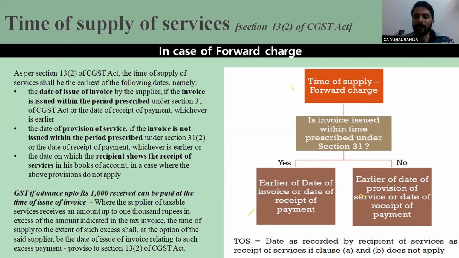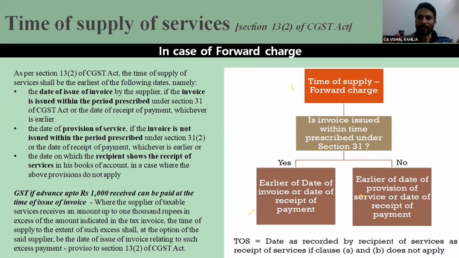But the date of determination of time of supply would be governed by the date on which services are rendered by me. Gaurav ji is saying date on which service is complete. Absolutely right. Now, there is a specific exclusion to this rule. The proviso has been inserted. That proviso says, in case the advance is only up to rupees 1,000, then in that case, there would be no liability to pay tax. So it means the advances exceeding rupees 1000 would be considered.